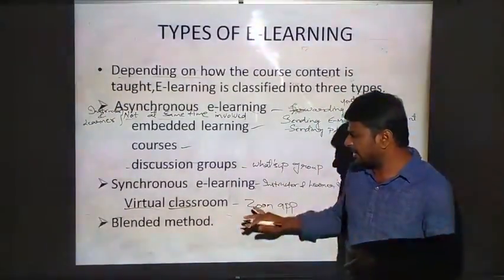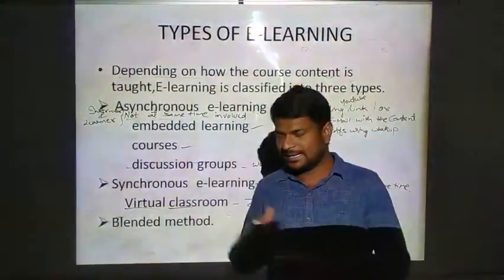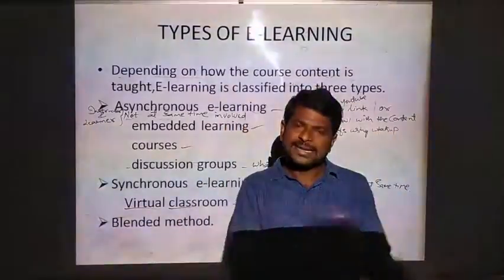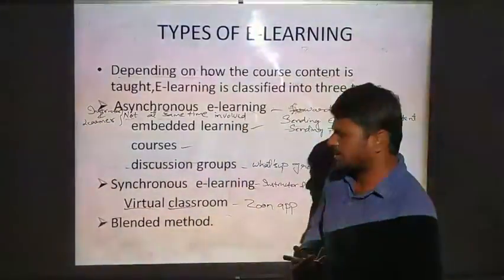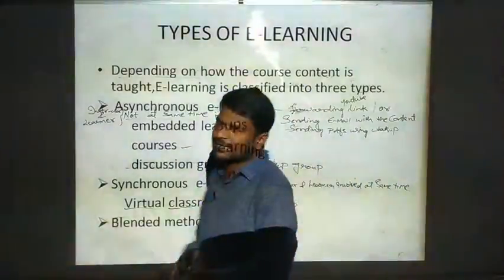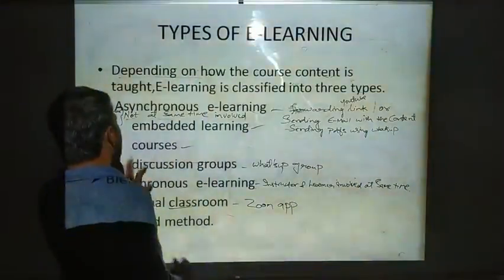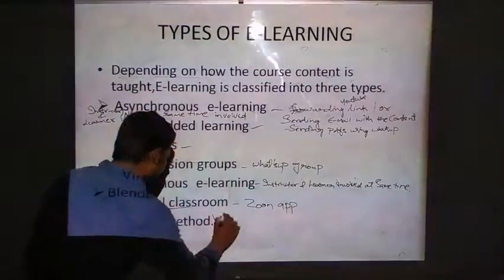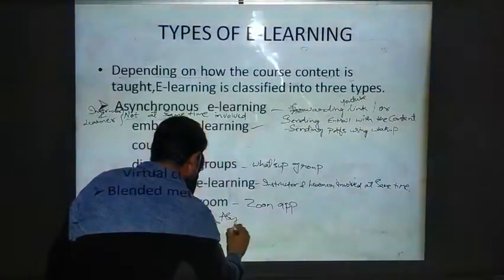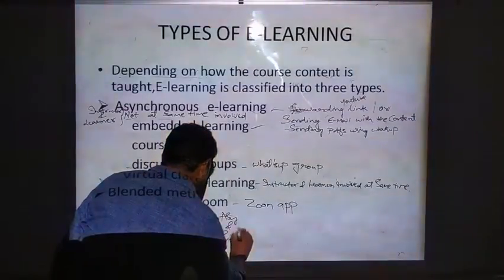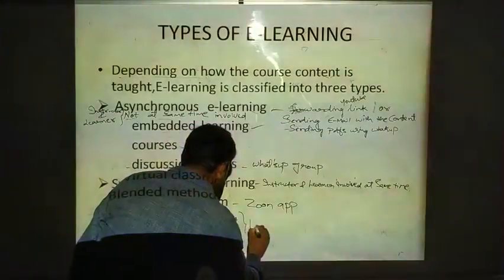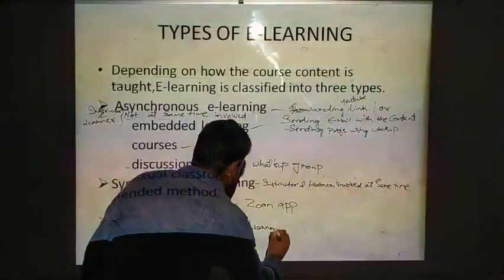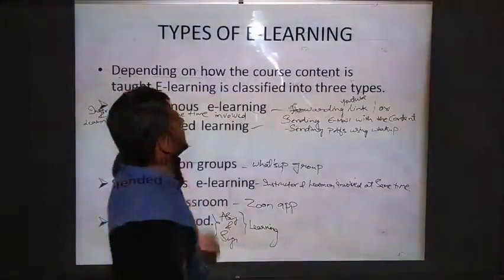In this environment there is direct interaction between instructor and learner. The blended method involves both asynchronous learning and synchronous learning, so it involves the features of both.